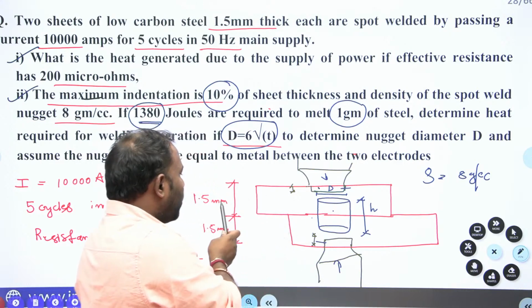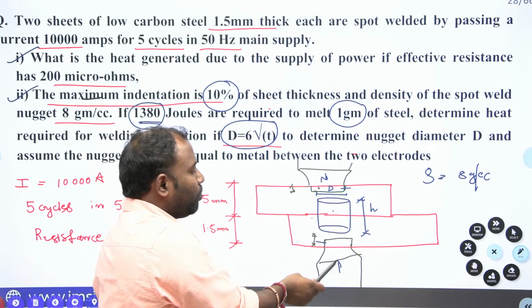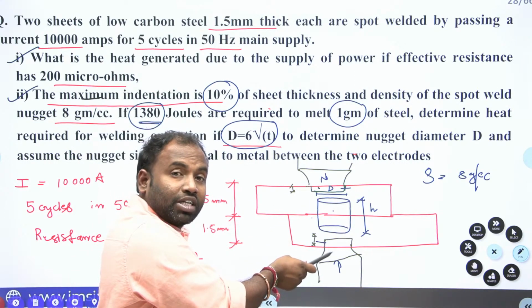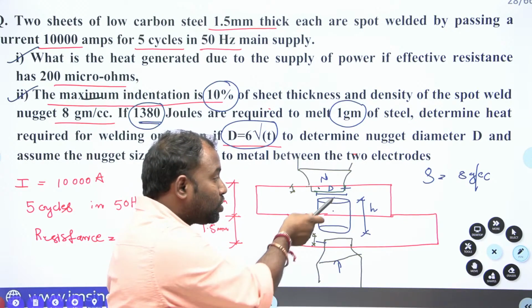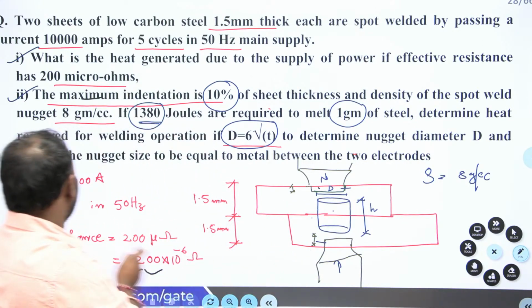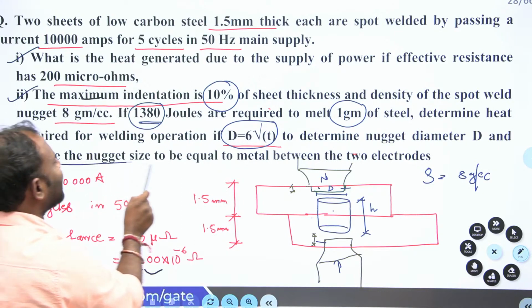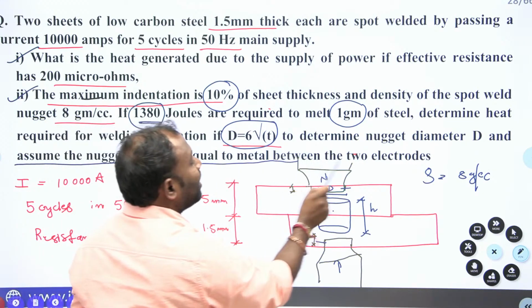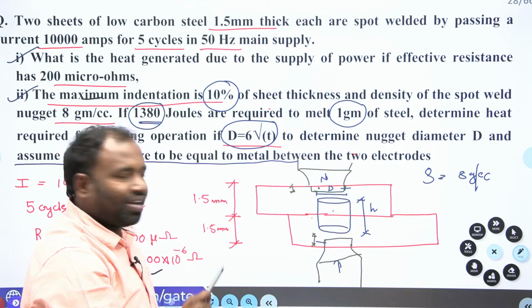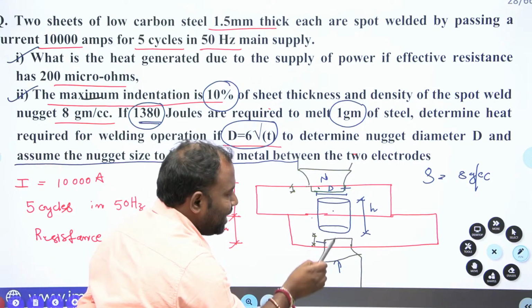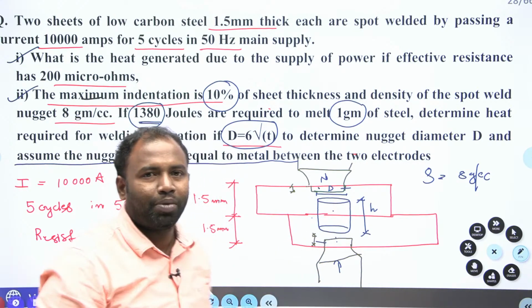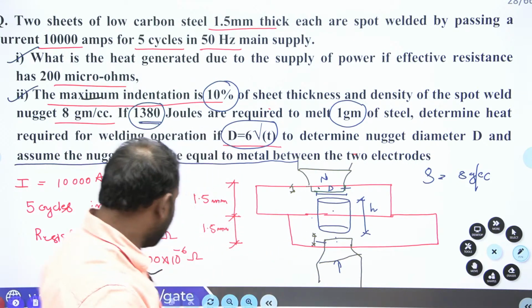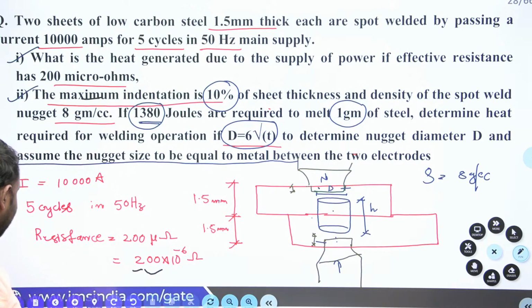So from 1.5, I deduct 10% from the bottom side so that I can get my height. Why? Because they said to assume nugget size is equal to the metal between the two electrodes. Metal between the two electrodes means this much. Okay, clear everybody, right? Hope you understand this.